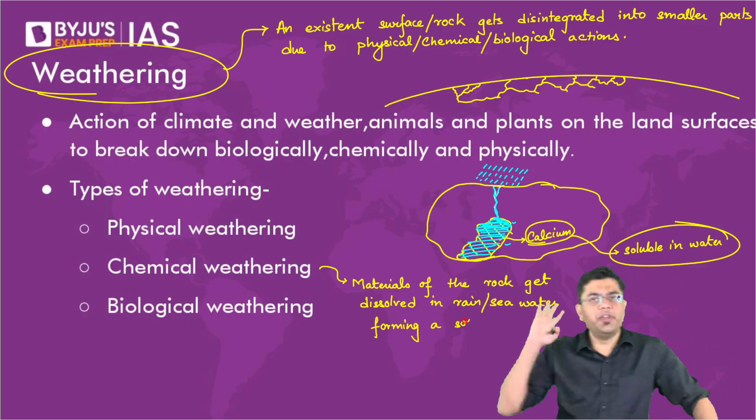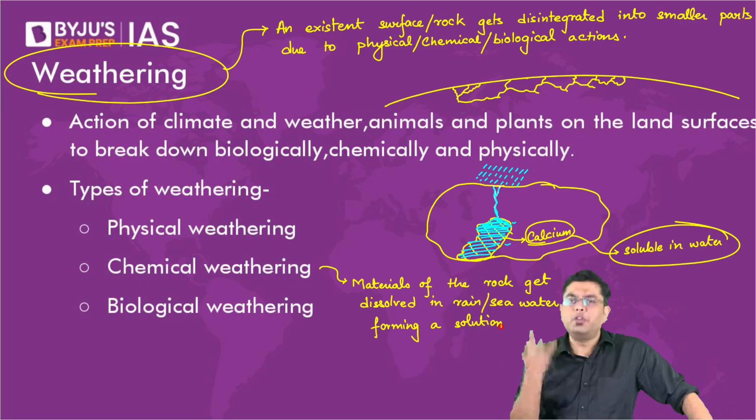That solution drains away. And what had earlier formed the rock, now there is a gap there.